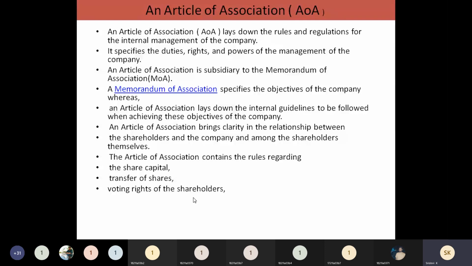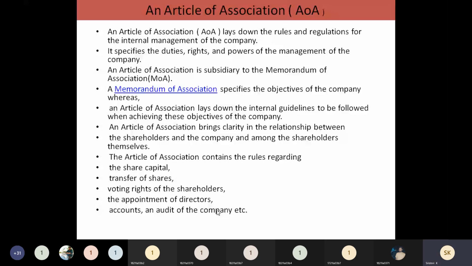How this voting can be done and how a board of directors can be elected. What is the minimum percentage of voting that should be reached to select the directors? That voting right you have to clearly mention. And how the appointment of directors is going to be done, those rules and regulations you have to frame. And how the accounts are maintained, how the audit of the company is going to be done, etcetera. All this information you have to clearly mention in the Articles of Association.